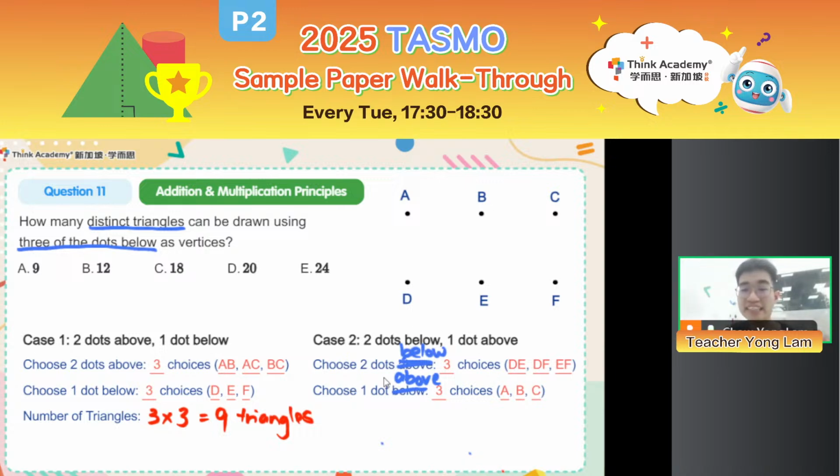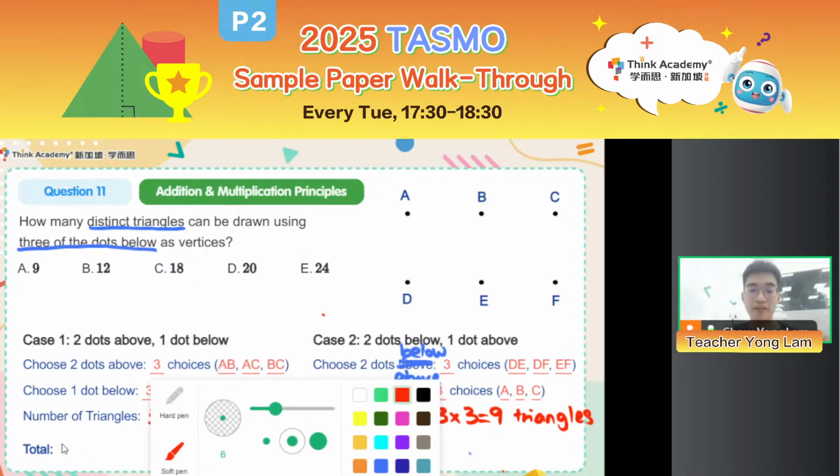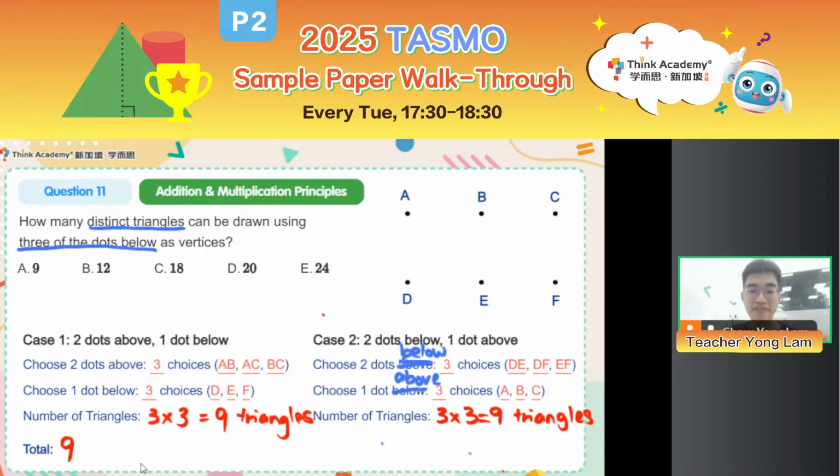So it's exactly the same as case 1, right? According to case 1, there are 9 triangles that I can form. So in case 2, there are also 9 triangles that I can form. 3 times 3, I'm matching every pair below to every dot on top. So 3 times 3 equals 9 triangles. So in total, how many triangles can you form? There are 9 from case 1. There are another 9 from case 2. Altogether, there should be 18 triangles. And so my answer is C.